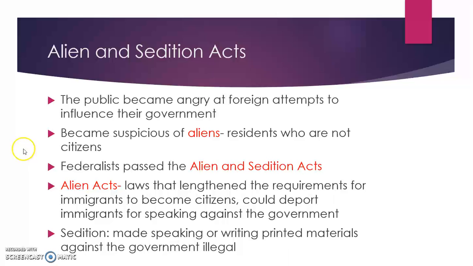So the Federalists passed the Alien and Sedition Acts because they became suspicious of anyone who was not American, anyone who wasn't born there, especially if they were French. And so they passed legislation to protect that. The Alien and Sedition Acts have 4 main parts, but these are the 2 things you need to know. Part of the Alien Acts were laws that lengthened the requirements for immigrants to become citizens, so it made the process to become a citizen longer and a little more difficult. It could also deport immigrants for speaking against the government at any point. And then the Sedition Acts made speaking or writing printed materials against the government illegal.